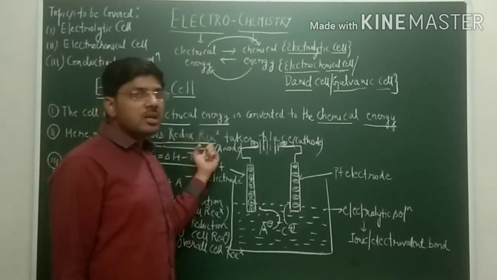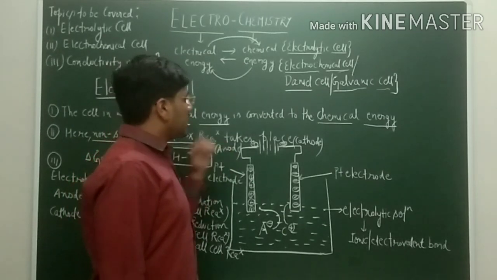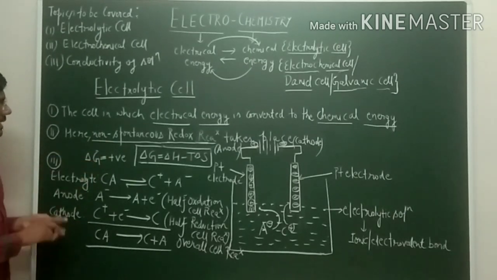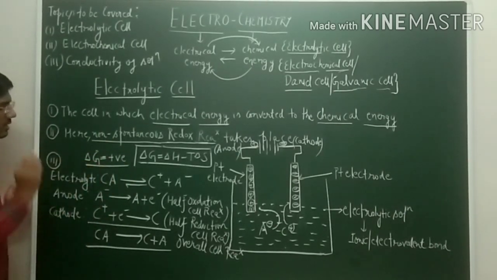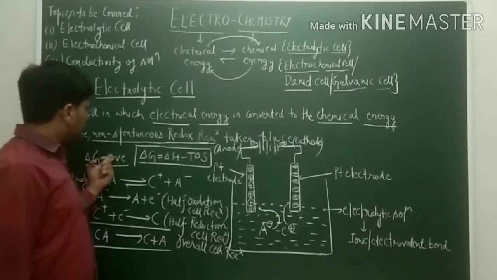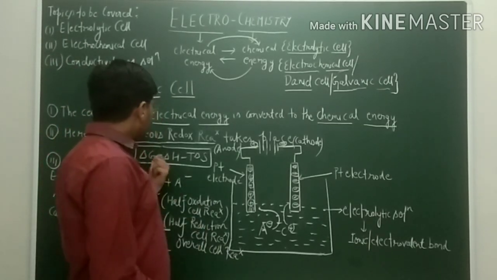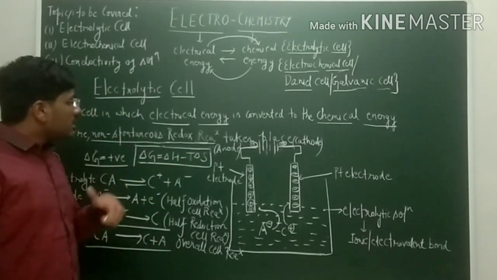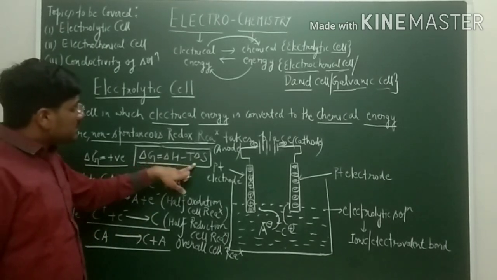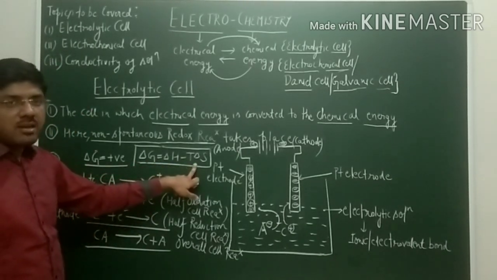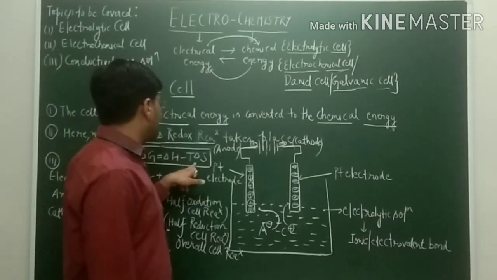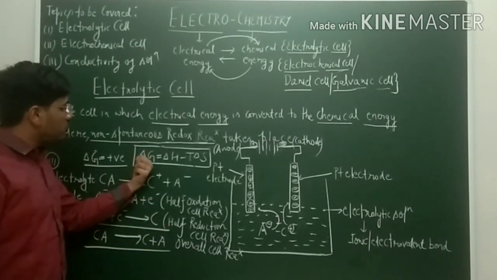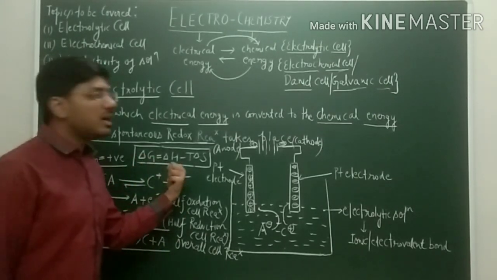And redox reaction, we all know, is where oxidation and reduction take place. Since it is a non-spontaneous redox reaction, we can say that delta G here will be positive, meaning greater than 0. We know that delta G is equal to delta H minus T delta S, where delta H is the total energy and T delta S is the randomness or freedom available to the system, which we are subtracting, and we get the energy which is useful in nature. That energy is known as delta G, that is, the Gibbs free energy.